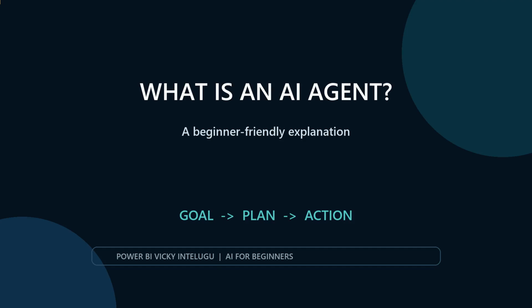What is an AI agent? A normal chatbot answers your questions. An AI agent can understand a goal, plan the next steps, use tools, check the results, and complete a task. In this video, we will explain AI agents in simple English for beginners.